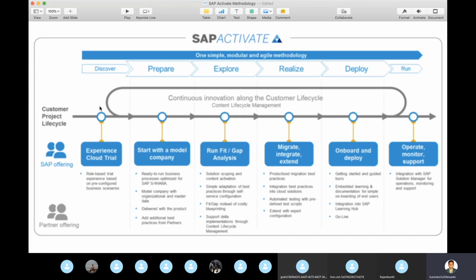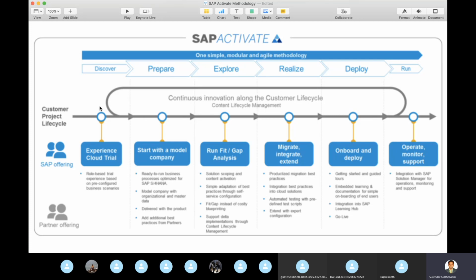So this is basically the preparation: what is required, what is ready, which are the modules and delivery, what is the best practice, and who are the partners. Then comes explore. Explore means you are going to run what SAP has deployed, and based on our business, see what industry solution they are giving us.